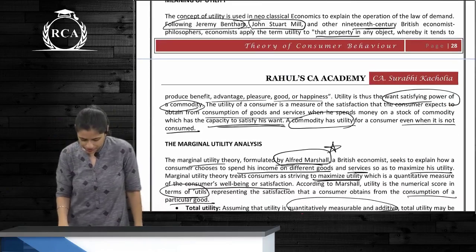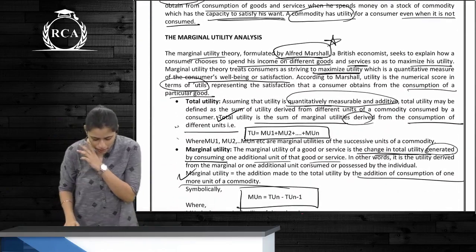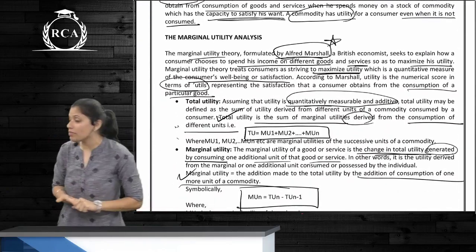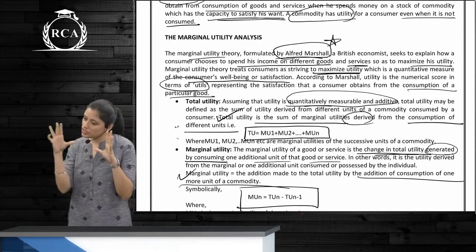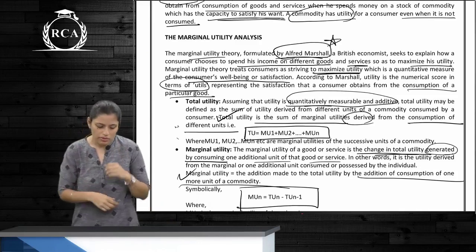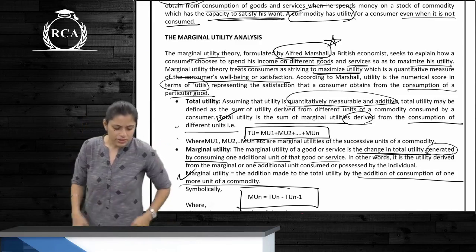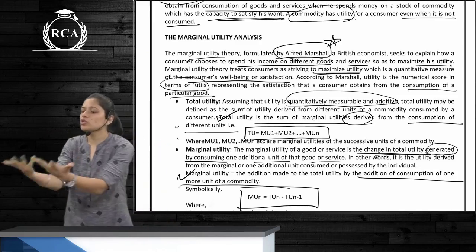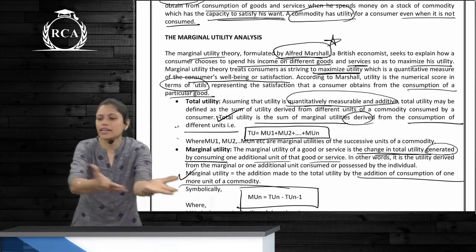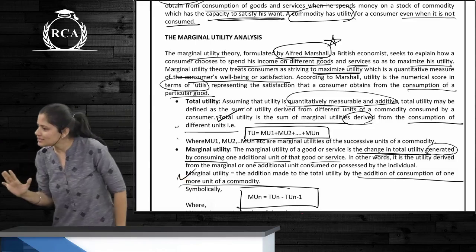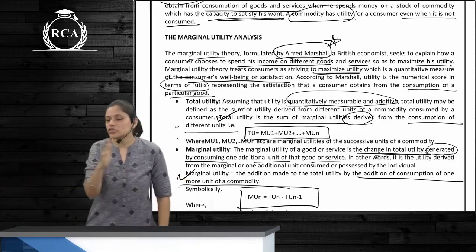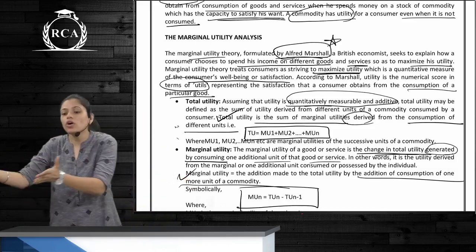Marginal utility analysis was given by Alfred Marshall. What did Alfred Marshall say? What is utility analysis? It is how a consumer chooses to spend his income on various goods and services, how to maximize his satisfaction. Now utility of each commodity differs as to how you use it.